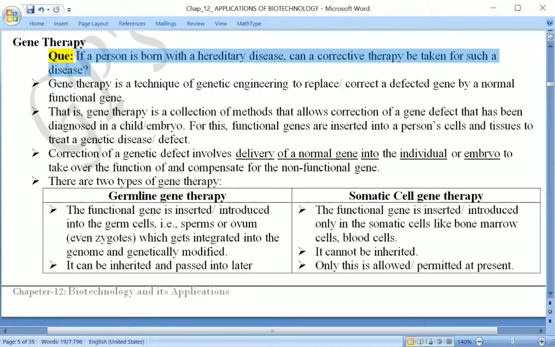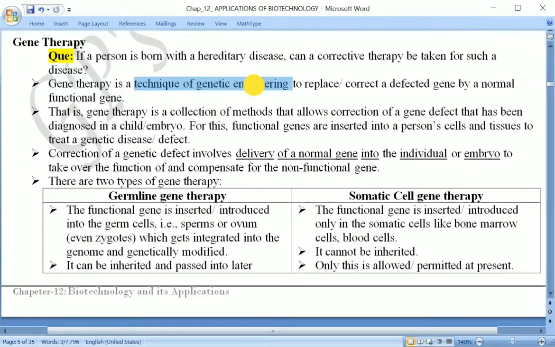Let us continue with the topic of gene therapy. First of all, let us understand what gene therapy means. As the name suggests, gene means the treatment is provided at the gene level. The treatment has to be done at the gene level. This is a technique of genetic engineering to replace or correct a defected gene.